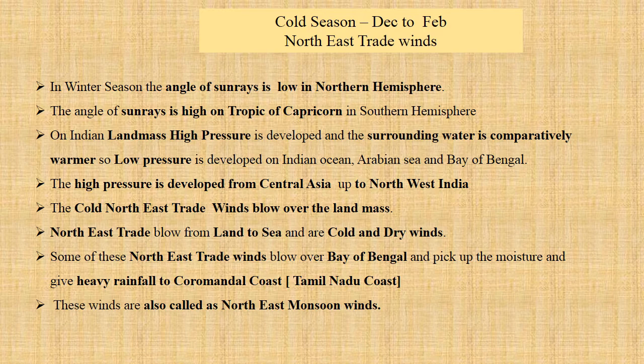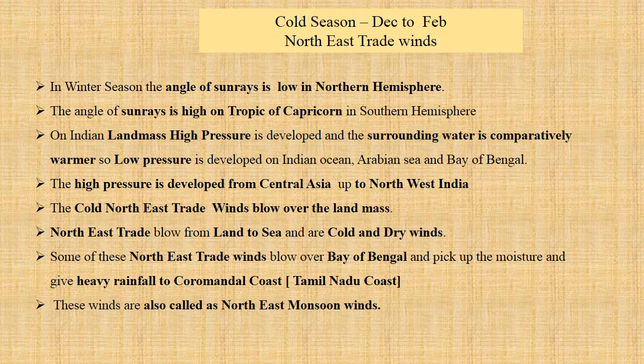On the Indian landmass, during the winter season, we have high pressure. The surrounding water body is comparatively warmer, so it has low pressure. Which is the surrounding water body? Arabian Sea, Bay of Bengal and Indian Ocean. We are talking about the cold season. So in the cold season, the landmass has high pressure and the water body has low pressure. The high pressure is developed over Central Asia also. In the northwest part of our country, even there the high pressure is developed.